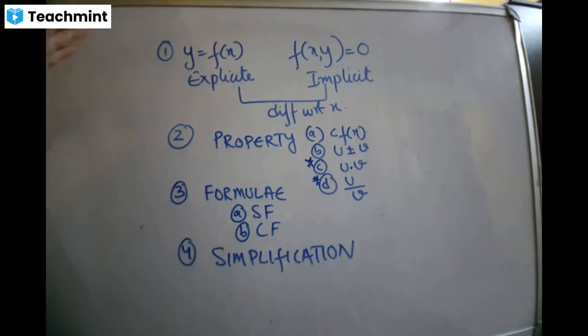If yes, it is a standard function; if not, it is a composite function. I'll give you a few examples of standard and composite. For example, you know the formula for e to the power x, so this is a standard function. But if I say e to the power cos x, there is no formula, because on the power of e there should be x, but here it is cos x. So this comes under composite.